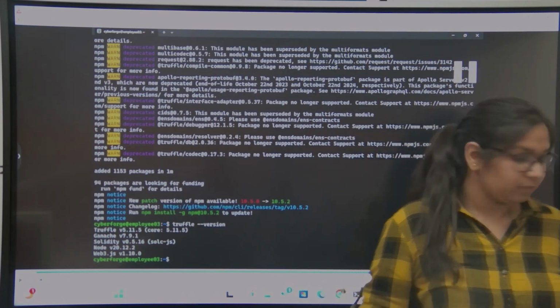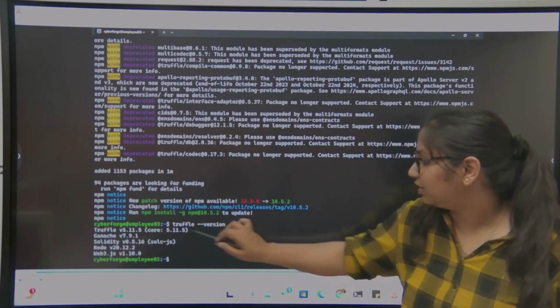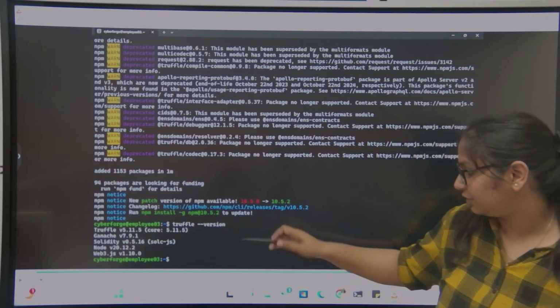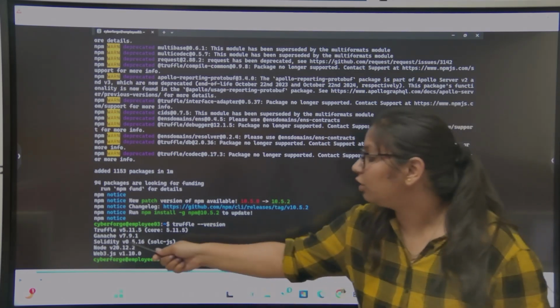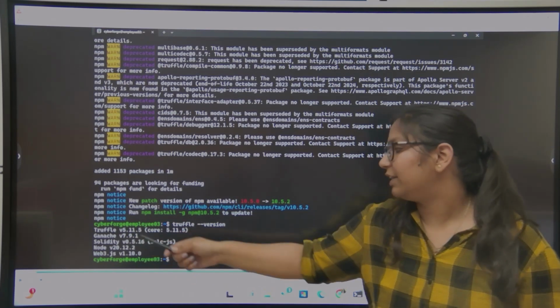Here I have checked the version with truffle --version to check whether Truffle is installed or not. You see, it already shows Truffle, Solidity, Ganache, and Web3.